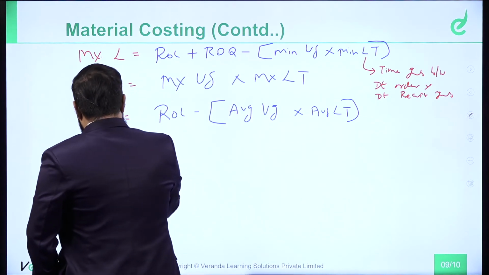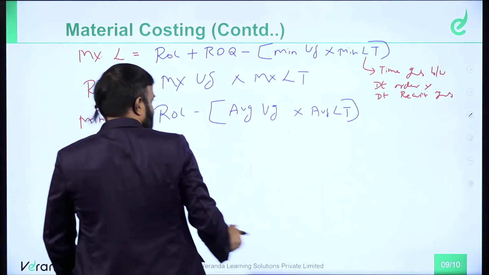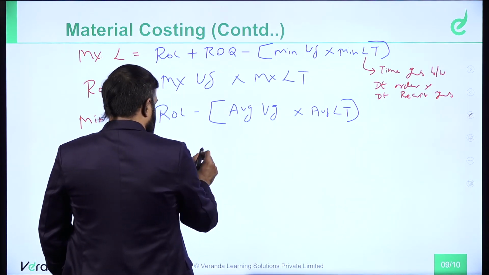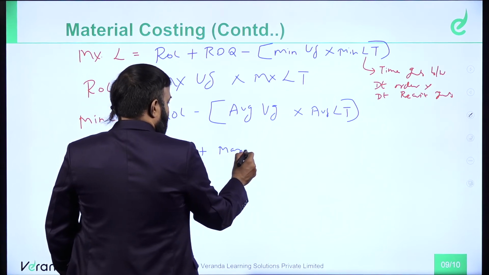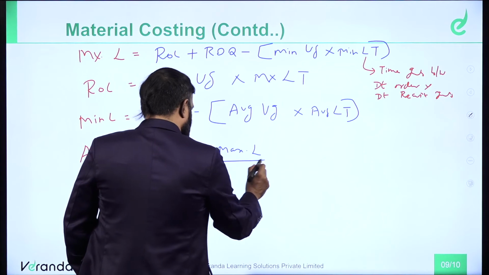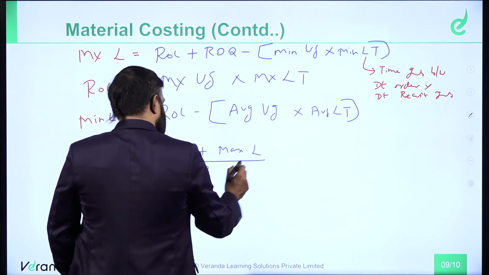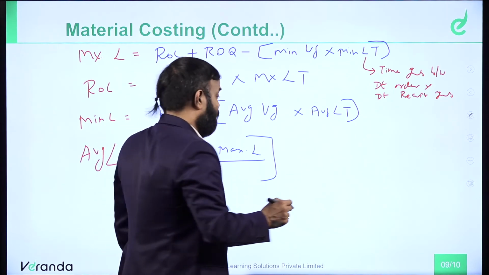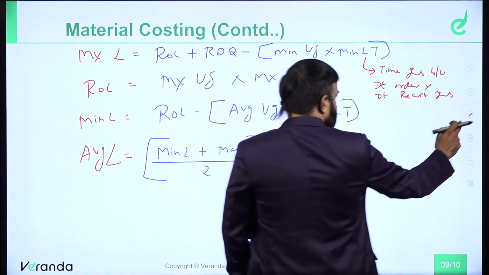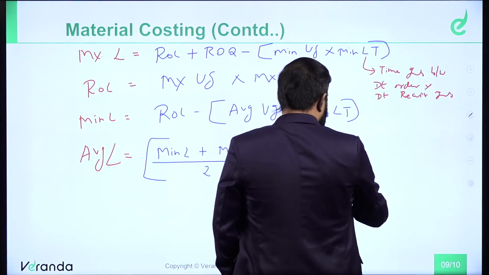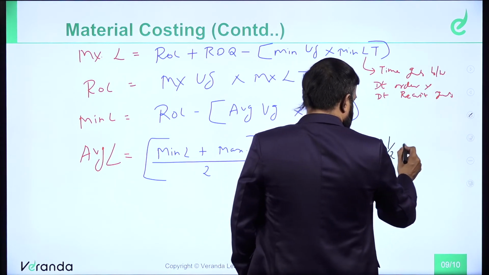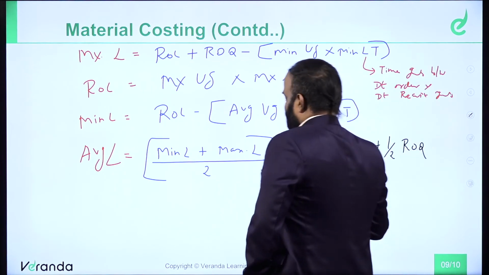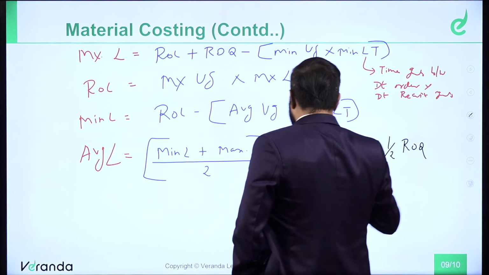Formula for average level is equal to minimum level plus maximum level whole divided by 2. Average level formula: minimum plus maximum divided by 2. Okay, simple average. Or alternative formula, minimum level plus half of the reordering quantity. Next one is danger level.